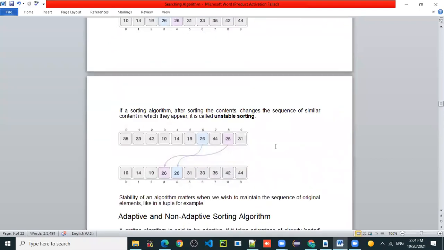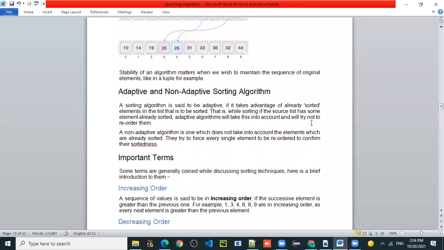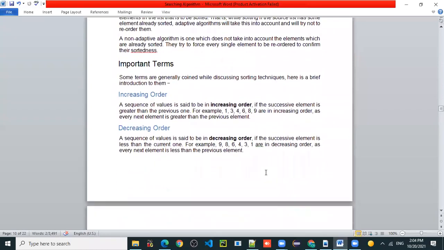There are a few terminologies you need to consider: adaptive and non-adaptive. This is not important, so you can read it and you will get it.